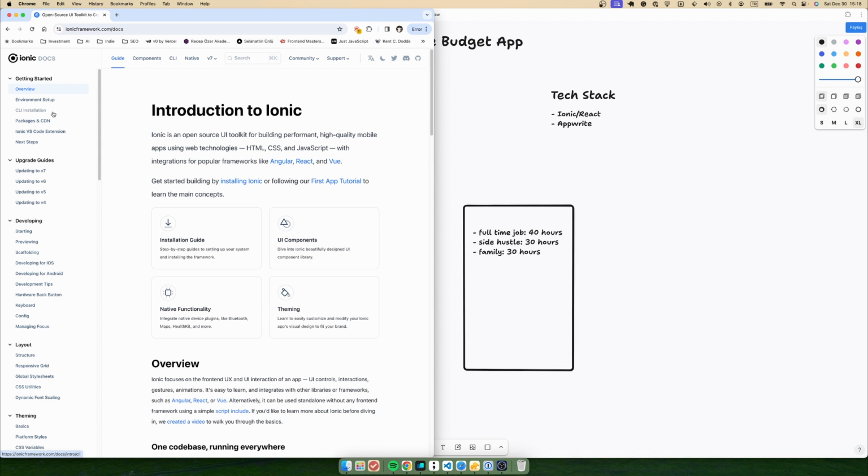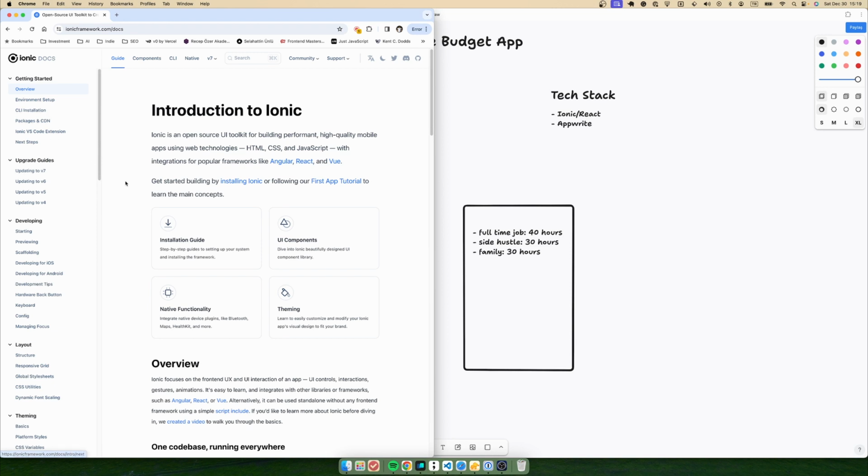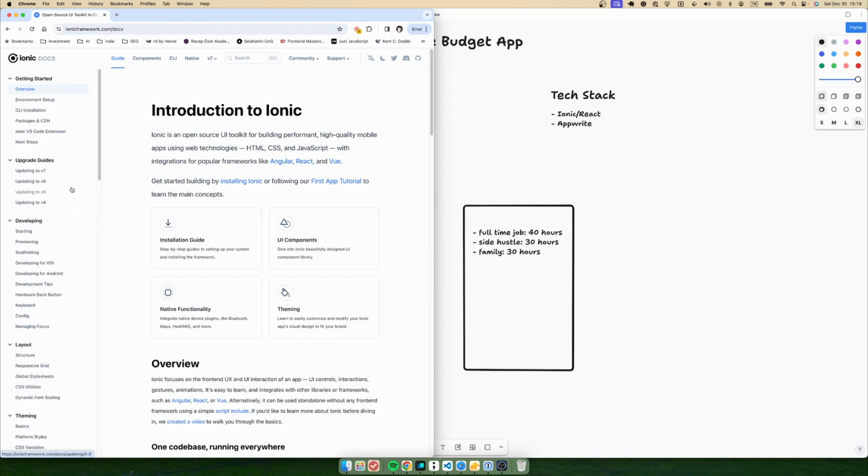I'm actually a web developer for more than 10 years, but I tried to use React Native earlier. Since I have some experience with React, it's actually easy for me to use, but